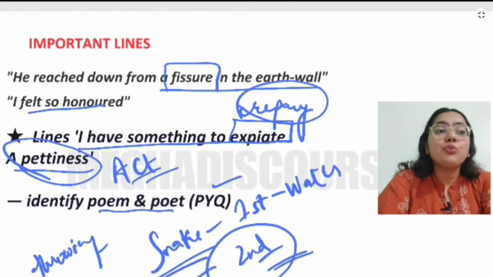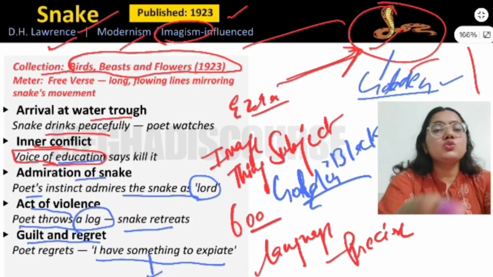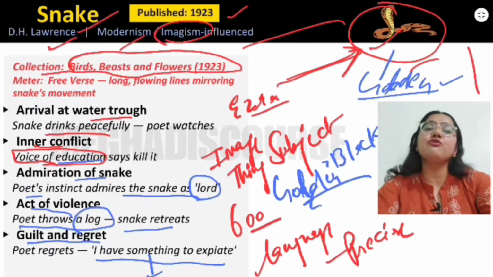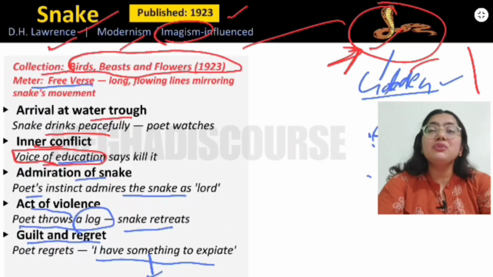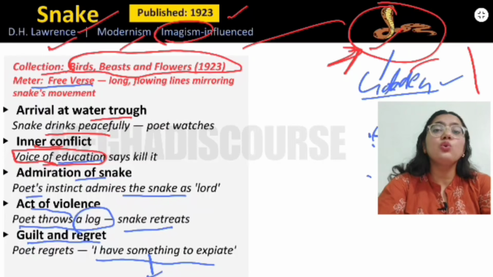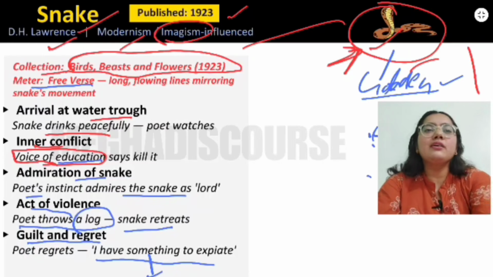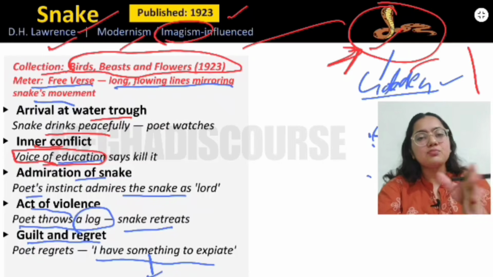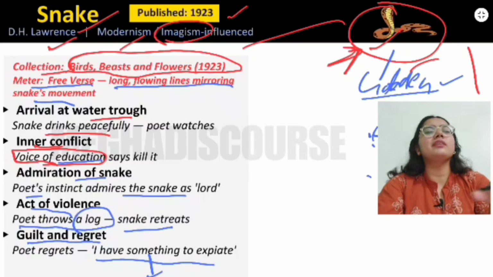So this is the poem, and let us go back to this page. Here you need to remember all these things, right? So yes, this is it for the snake. And here you should know that this poem is written in free verse. This means that there is no rhyme, there is no meter. It is very free, like a snake. It is like long flowing lines mirroring the snake's movement. Like a snake, it is just moving, it is just free. So there is no meter, there is no rhyme.